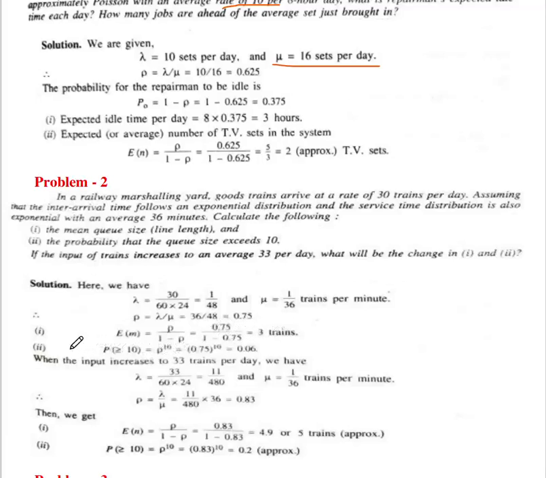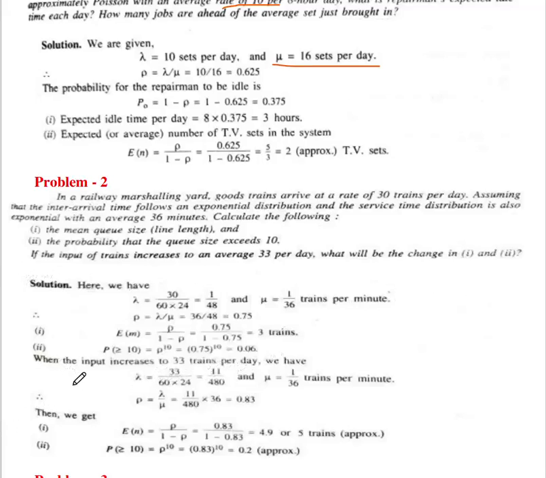Then find out first, that is E of n equal to rho upon 1 minus rho, so you will get 3. And second is probability of n greater than or equal to 10, that is rho to the power 10, which is equal to 0.06. Okay.